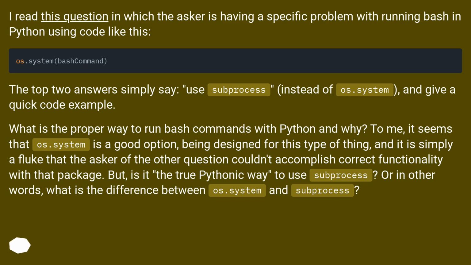To me, it seems that os.system is a good option, being designed for this type of thing, and it is simply a fluke that the asker of the other question couldn't accomplish correct functionality with that package. But, is it the true Pythonic way to use subprocess? Or in other words, what is the difference between os.system and subprocess?